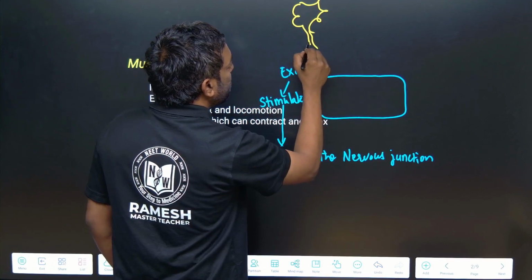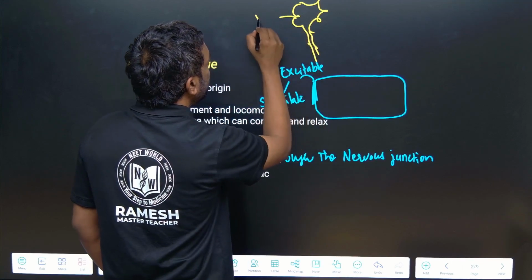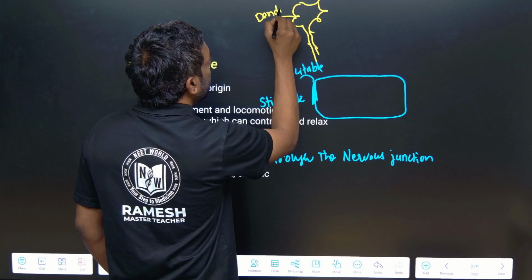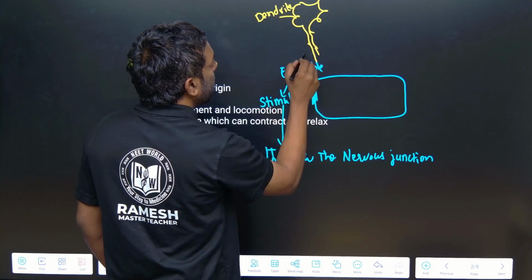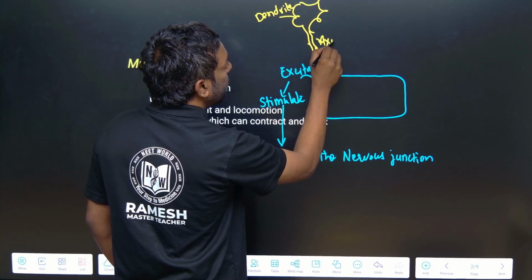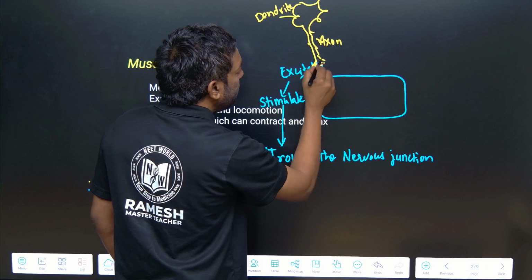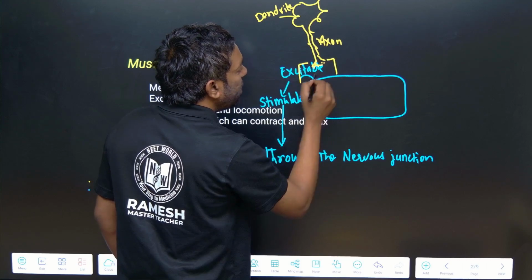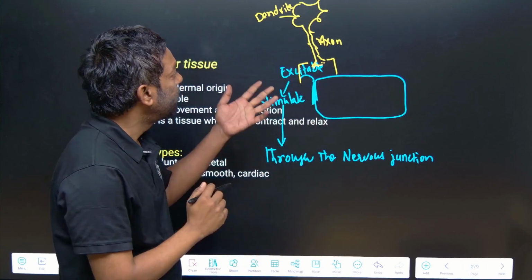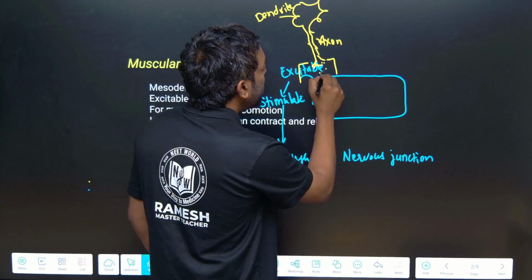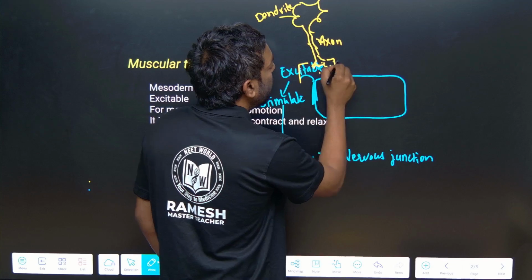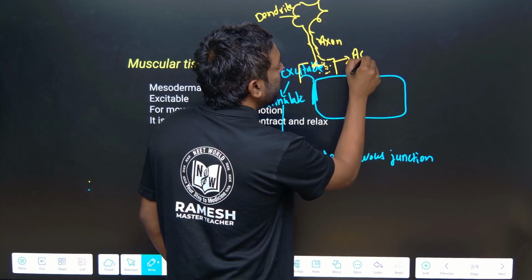This is nervous tissue, the dendrite, and the axon. There is an axon end, and the nervous cell releases a chemical called acetylcholine.